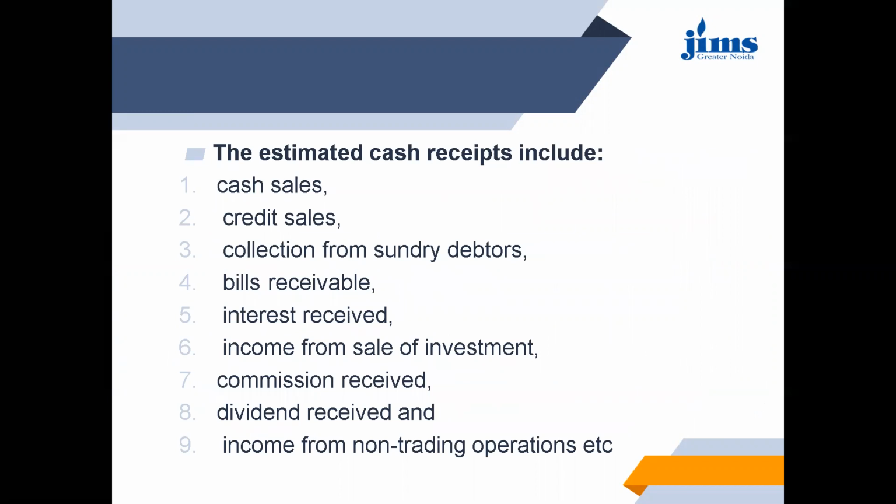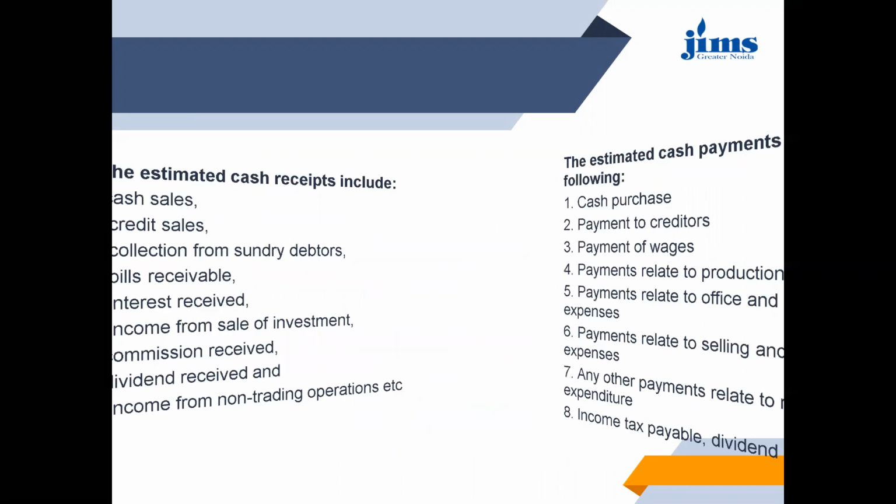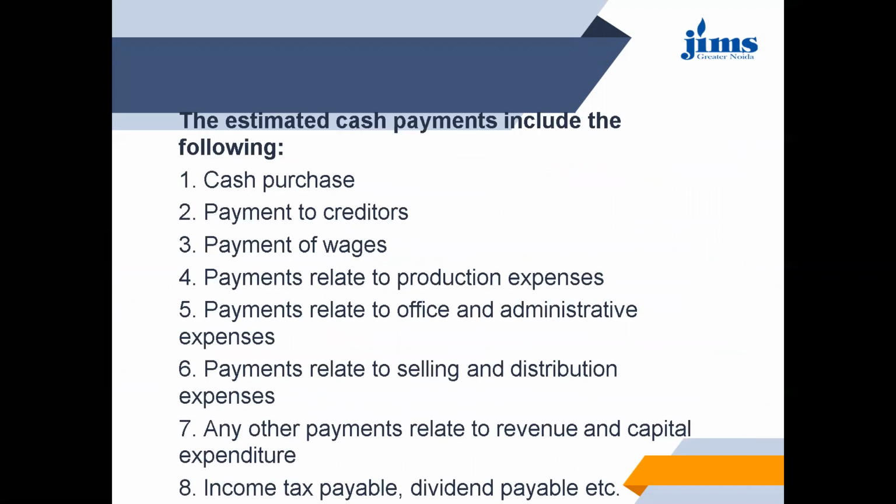Cash receipts will include the cash from sales or from credit sales that will be recovered in future, collection from any debtors, bills receivable, interest received, income from the sale of any investment, commission received, dividend received. And cash payments will include the cash purchases, payment to creditors, wages, any expenses, whether it is office, administrative, selling, distribution, dividend to be paid, tax to be paid.